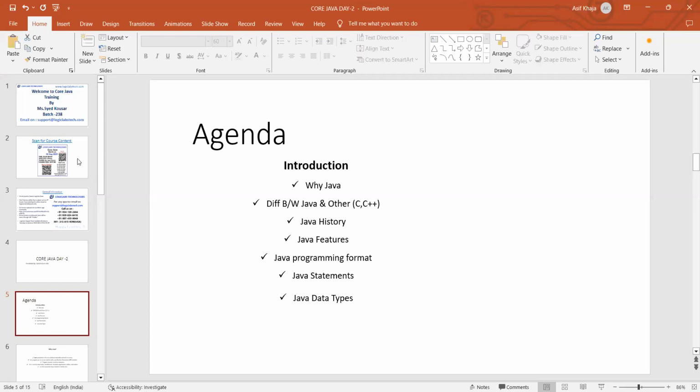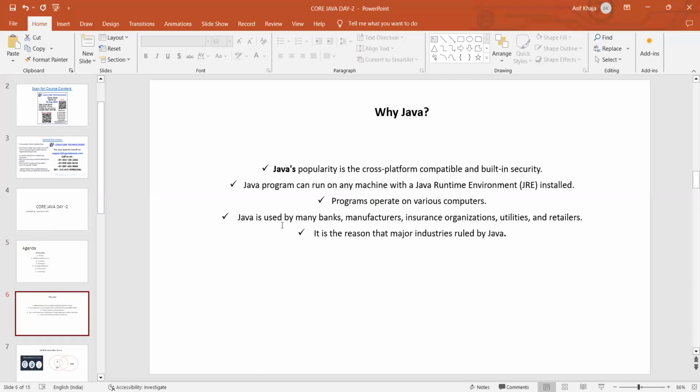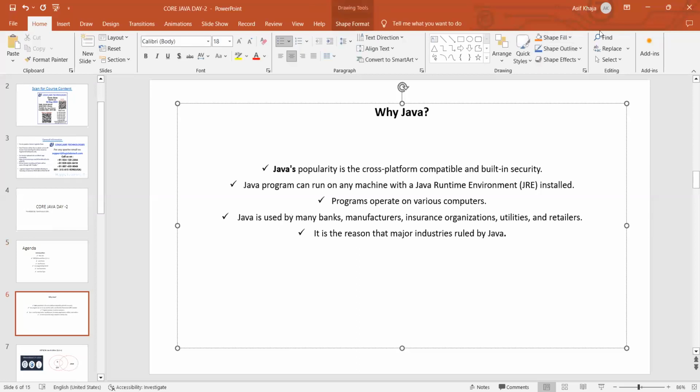Now first we'll start with why Java. Java's popularity is due to cross-platform compatibility and built-in security. I told you, right? It is platform supported.